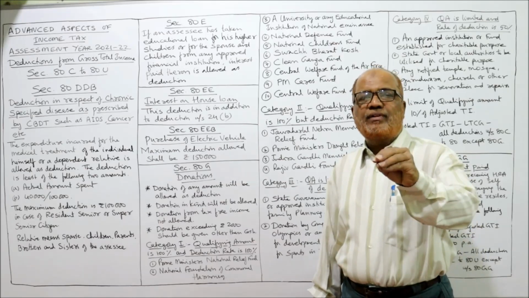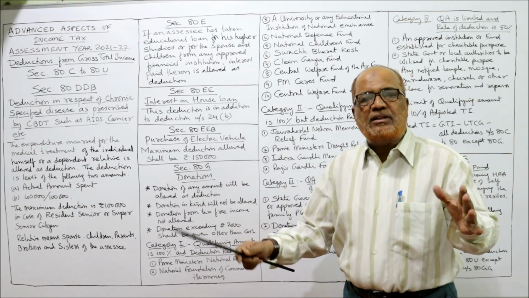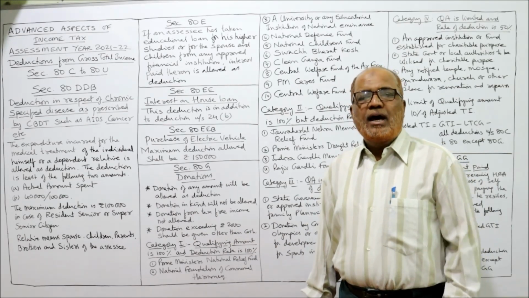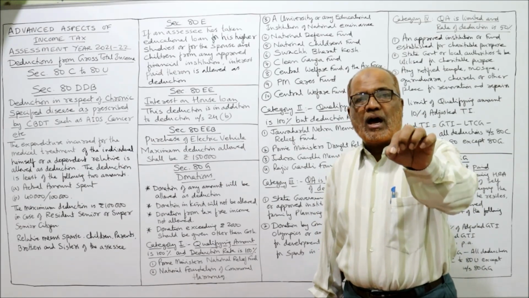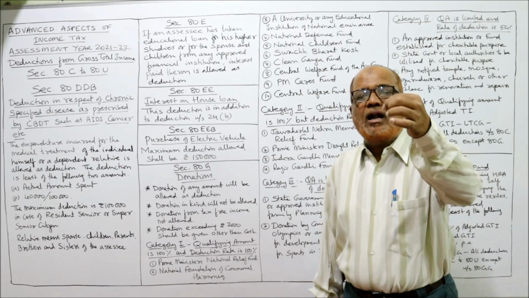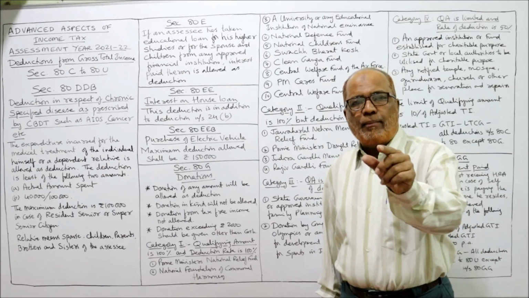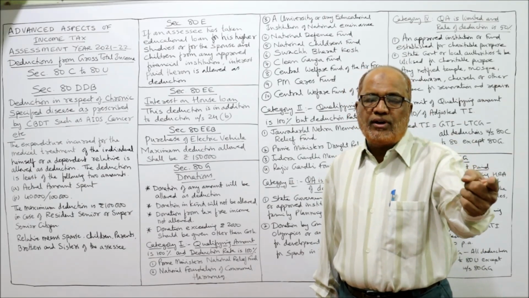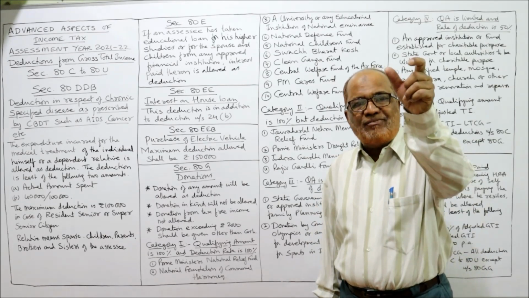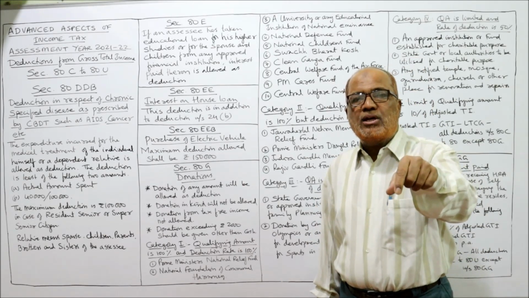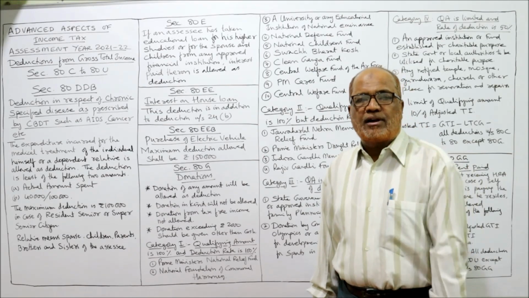Example, suppose 50,000 rupees donation is given. The complete 50,000 is the qualifying amount, and the rate of deduction is also 100%. That means whatever amount is paid, 100% will be allowed as deduction. So qualifying amount 100%, rate of deduction also 100%. The Income Tax Act has specified which donations have 100% qualifying amount and 100% rate of deduction.